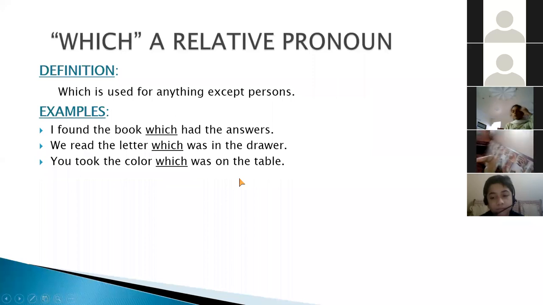Now we come to our next slide, which are relative pronoun, and which is used for anything except the persons. It means which is used for animals or things, but not for the persons.